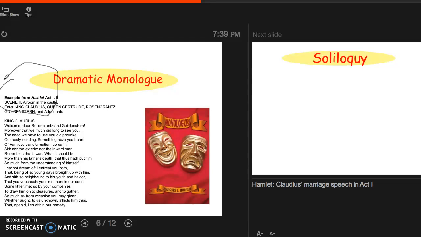Claudius welcomes his guests and gives this speech about his brother's death and his new marriage to Queen Gertrude, and everybody else is just listening and silent. So that's an example of a dramatic monologue.